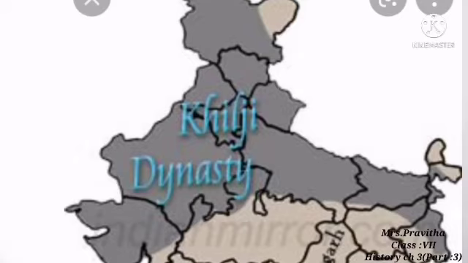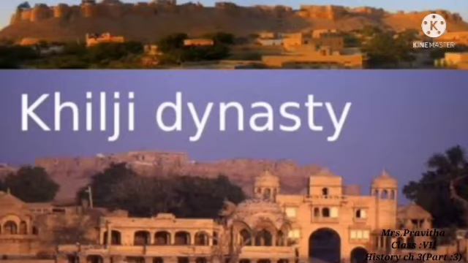For getting the popularity of the nobles, he abolished all the agrarian and market control regulations introduced by Alauddin Khalji.